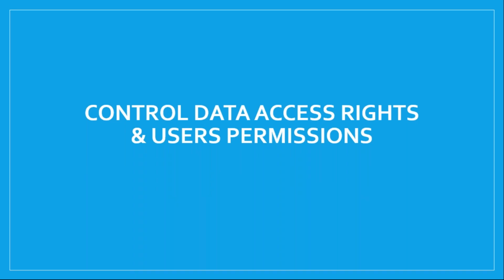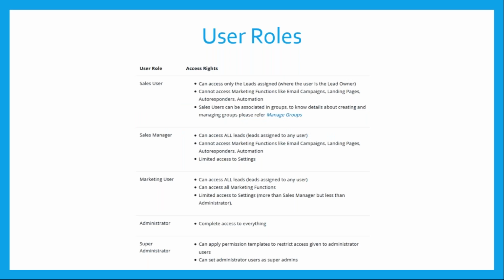Yeah, so the next domain that we'll be talking about today is controlling data access rights and user permissions. Now most of the settings that we have talked about so far are with respect to authentication. And now let us talk about authorization. So in LeadSquared, we have different user roles, right? Most of you might already be aware of these user roles that LeadSquared provides. We have sales user, sales manager, marketing user, administrator, and super administrator.